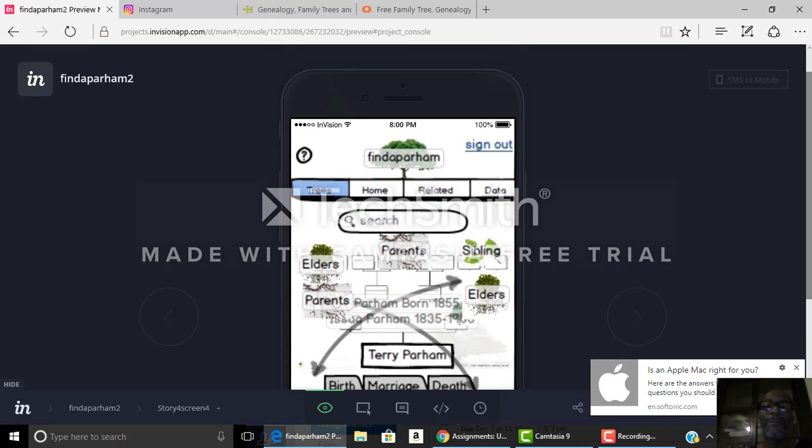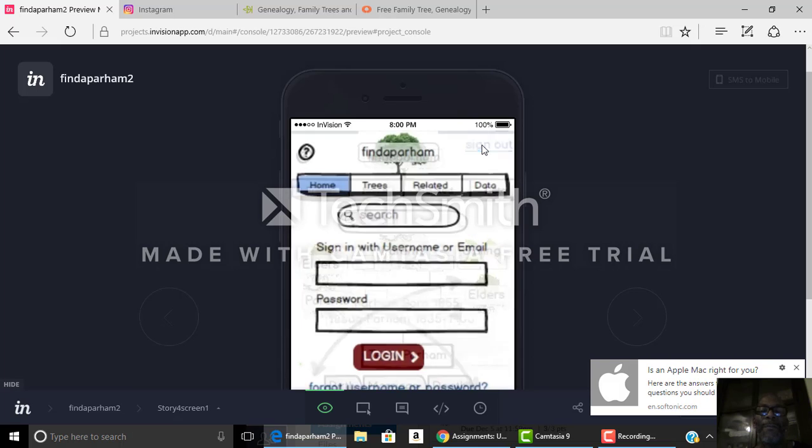And then you go up here. If you want to sign out, you do the same thing as you did prior, but if you want to sign out, you just go to the sign out link right at the top, and you sign right out like this. And then you go right back to your original page.